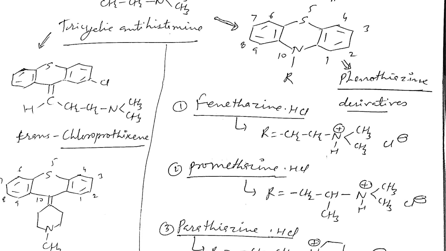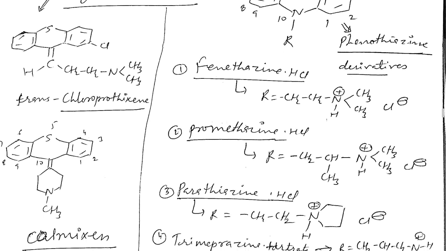Look at here, the transchloroprothigene. In transchloroprothigene, at the nitrogen there is a CH group, a carbon double bond carbon, and the R in the phenothiazine derivative. Look at the phenothiazine, promethazine, and parathiazine.